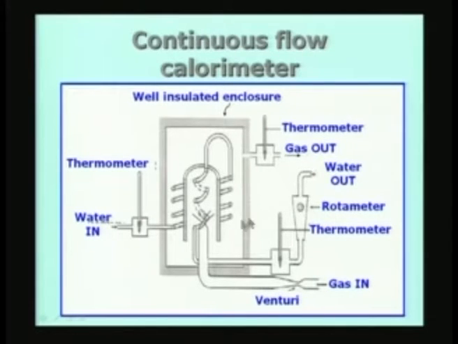As you can see here, it passes through all these tubes which are going to be removing the heat from the burnt gases or the products of combustion, and the water is going to move out through the exit here whose temperature is again measured. It goes through a rotameter so that the measurement of the flow can be done and the water is taken out, and the entire process takes place in a well insulated enclosure.